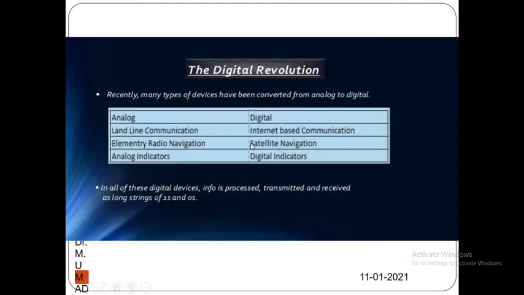So this table explains the digital revolution, and this is about analog and this is about digital. Analog uses landline communications. Digital uses internet based communications. Analog uses elementary radio navigation. Digital is based on satellite navigation. Analog indicators are used. Digital indicators are used so that the results are more accurate. And the process is very fast, we will get the result within 1 second or 0 seconds.